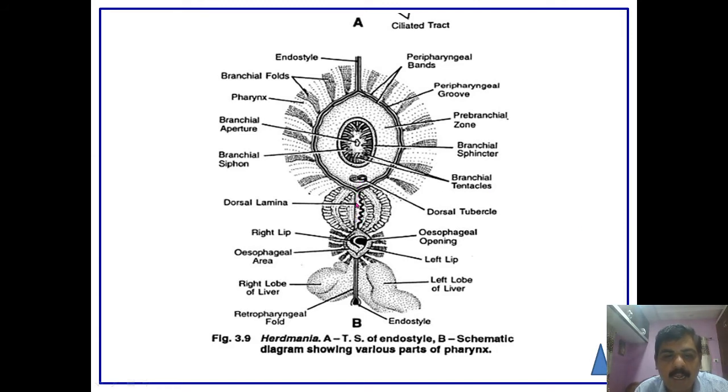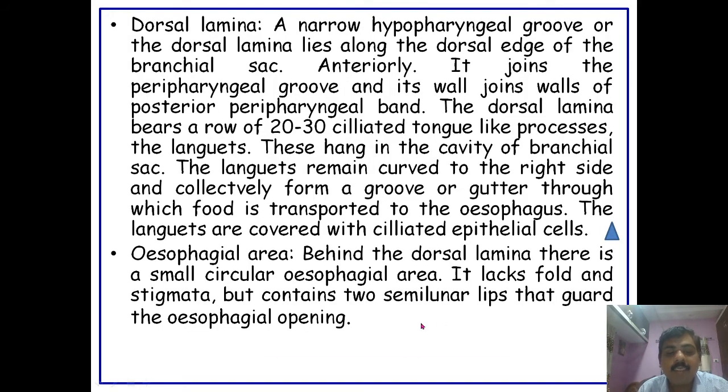Through this dorsal lamina, the food present in the pharynx is caught by the mucus and transported to the esophagus. Then next comes the esophageal area. Behind the dorsal lamina, there is a small circular area, and that area is called a